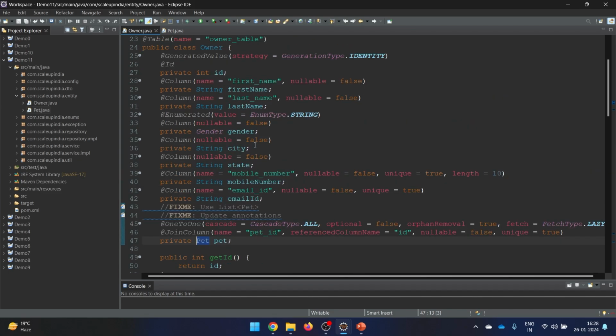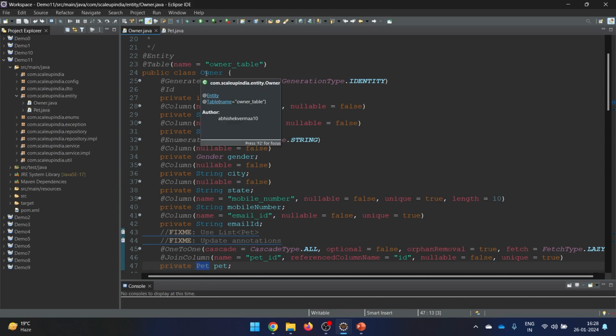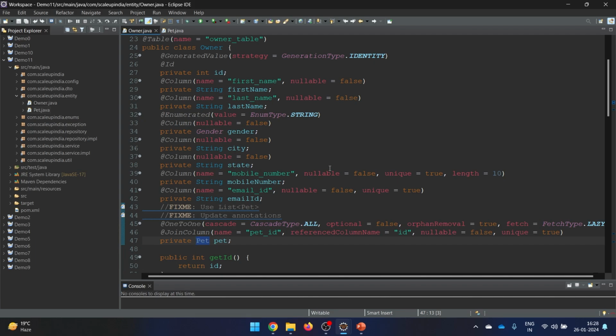So here we know that one owner is going to have multiple pets. So what is the way to save multiple pets in a single owner? It can be any kind of collection. It can be an array, a list, or a set. I mean these are the simplest possible options: array, list, or set. Here we should not go for the map for this kind of thing.